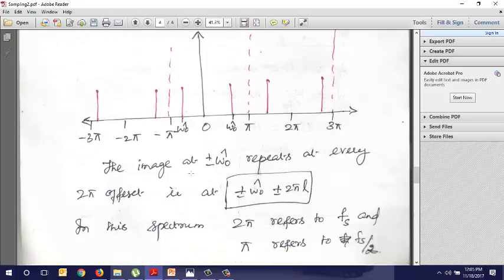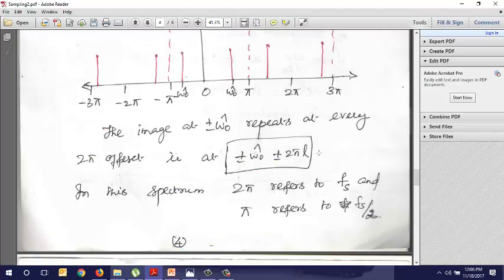So the image at plus or minus omega naught cap repeats at every 2 pi offset, that is, at omega naught plus or minus 2 pi L. Here, 2 pi minus omega naught and 2 pi plus omega naught. This is minus 2 pi minus omega naught and minus 2 pi plus omega naught. With respect to pi there will be an offset, and at the offset you will have another stick. So this is what happens for the spectrum of a sampled signal.